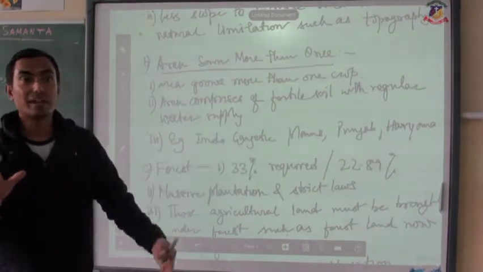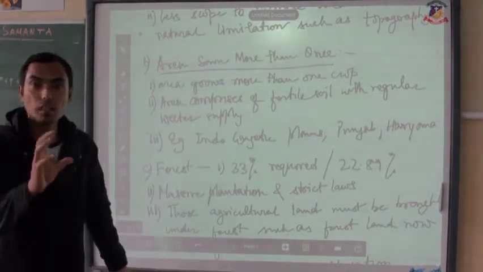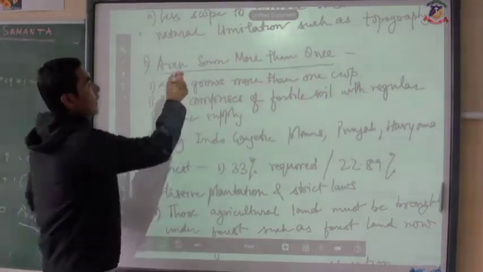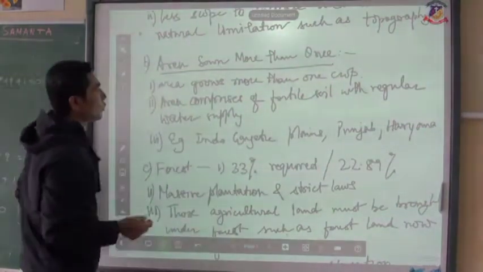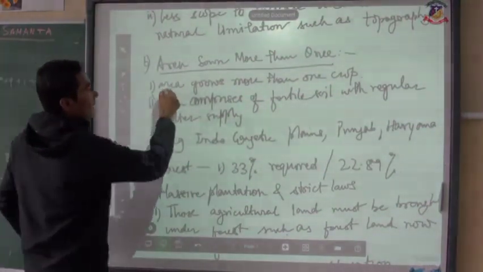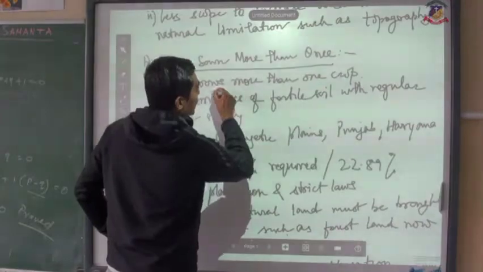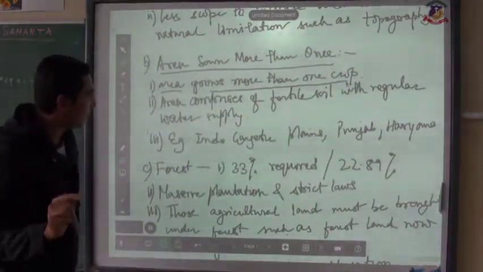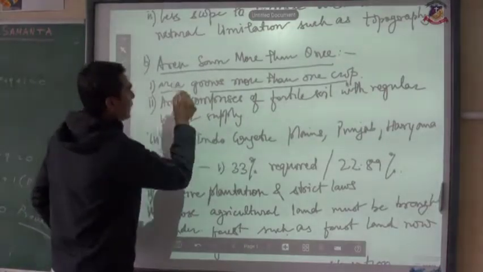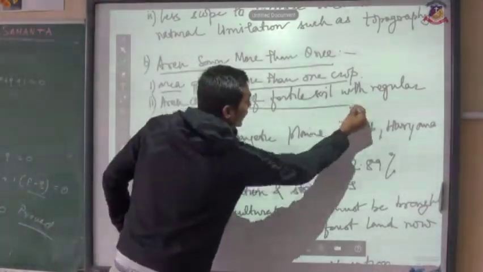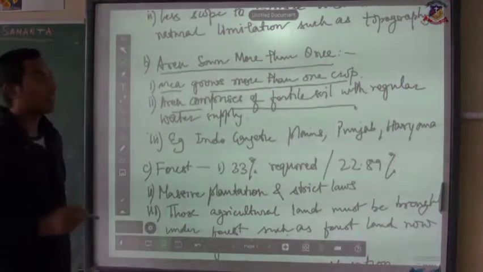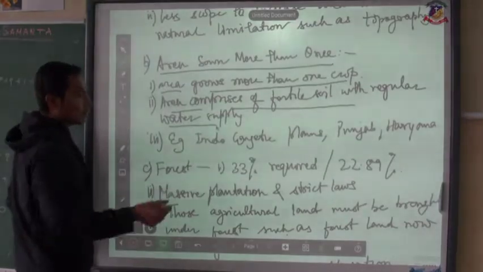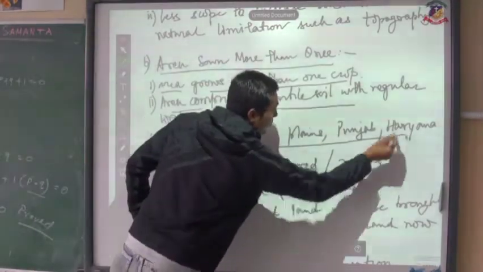And those areas where the cultivation takes place more than once are referred to as area sown more than once. So it means that in these areas they grow crops more than once in a year. Clear? And secondly, these areas comprise fertile soil with regular water supply, for example the Indo-Gangetic plains, Punjab and Haryana.